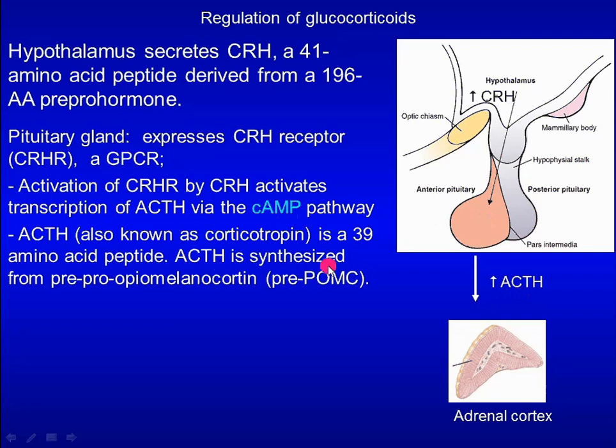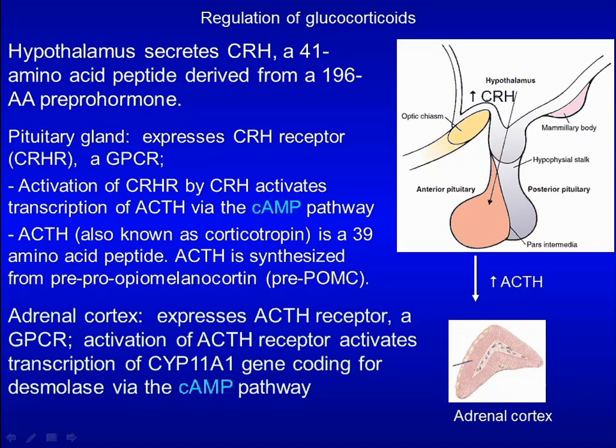ACTH is synthesized from pre-pro-opiomelanocortin or pre-POMC. Adrenal cortex expresses ACTH receptor, a G protein coupled receptor. Activation of the receptor by ACTH activates transcription of CYP11A1 gene coding for desmolase through a cyclic AMP-dependent pathway.